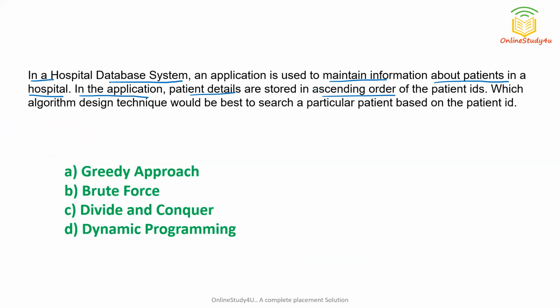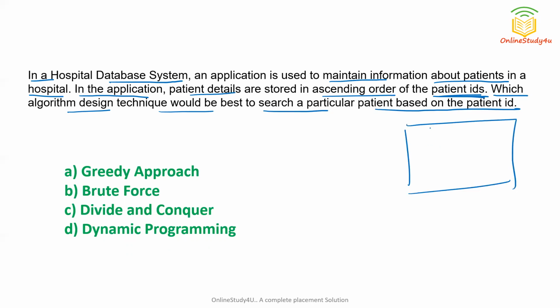Ascending order related to what? It can be either the name or the patient ID. It has been given that for patient ID, all the patient IDs have been arranged in ascending order. Next it asks which algorithm design technique would be best to search a particular patient based on the patient ID. Suppose we have a table, and all the data is arranged according to the patient ID in ascending order.